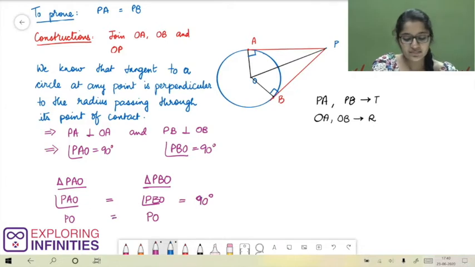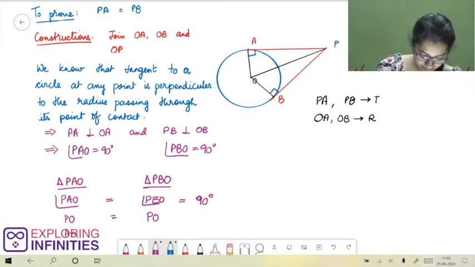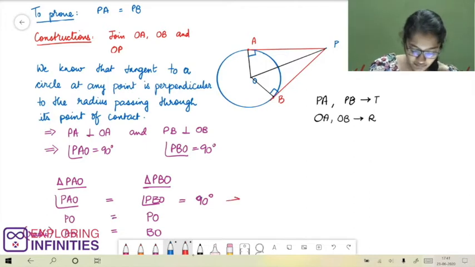And finally, side AO is equal to side BO. Why? Because they are both radii. AO is equal to BO, since they are both radii. So here we have a right angle, side opposite to right angle, that is the hypotenuse, and an equal side.